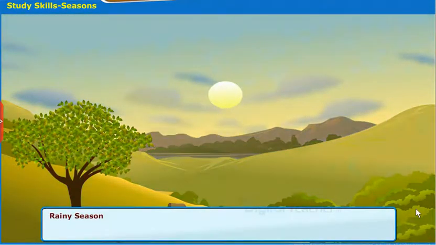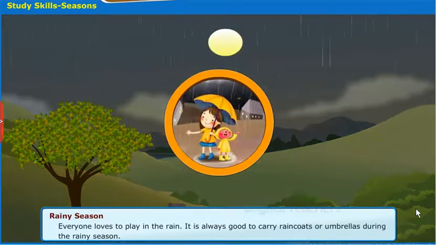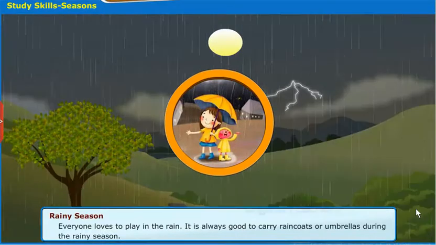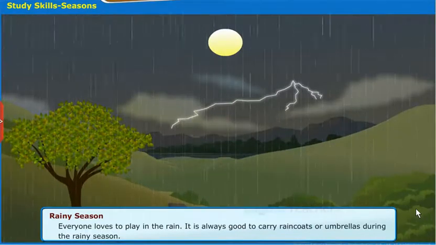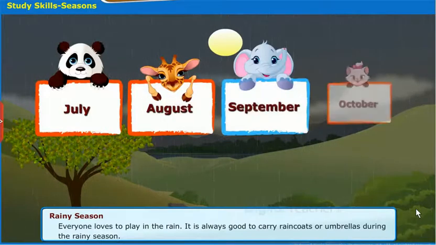Rainy season. Everyone loves to play in the rain. It is always good to carry raincoats or umbrellas during the rainy season. The rainy season will be in July, August, September, and October.